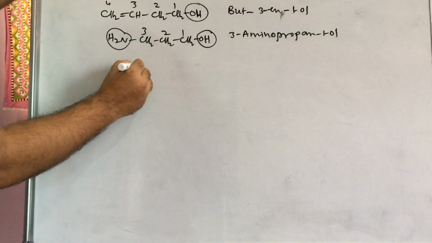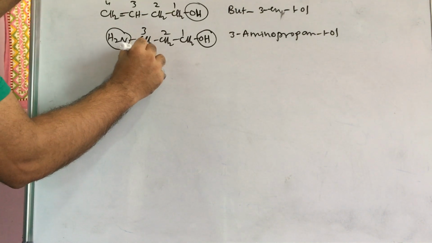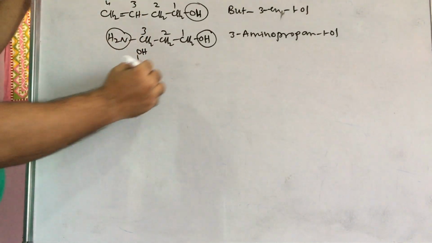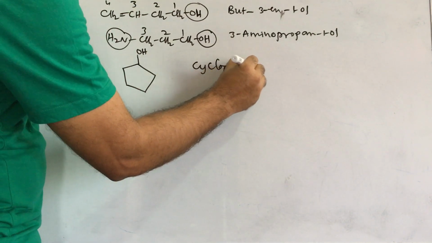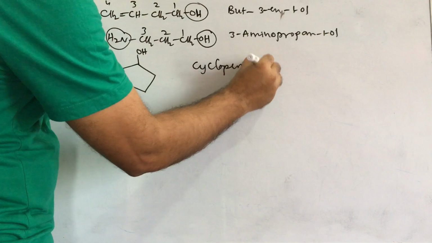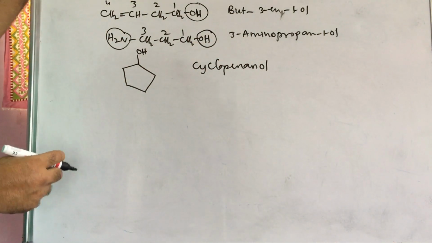Next, if it is given like this, OH on a cyclic compound, this is cyclopentane, e removed, and ol, cyclopentanol. No need to represent the position of hydroxy because all positions are equivalent.